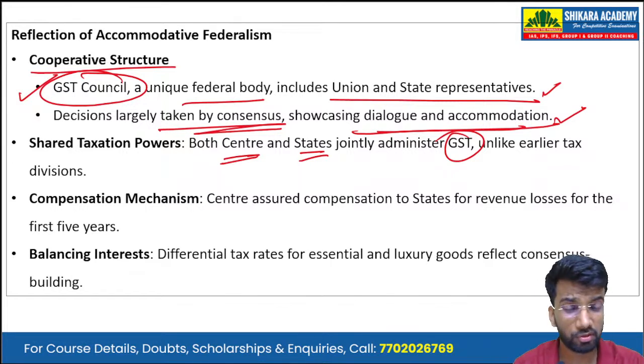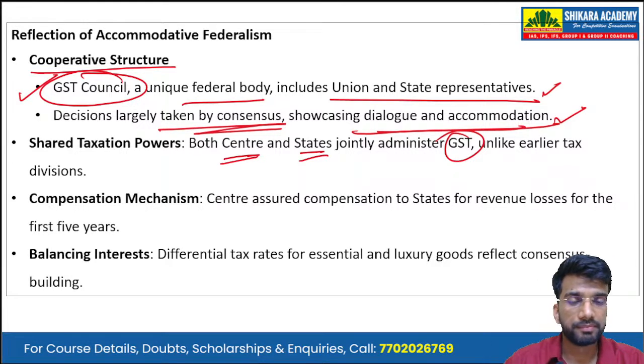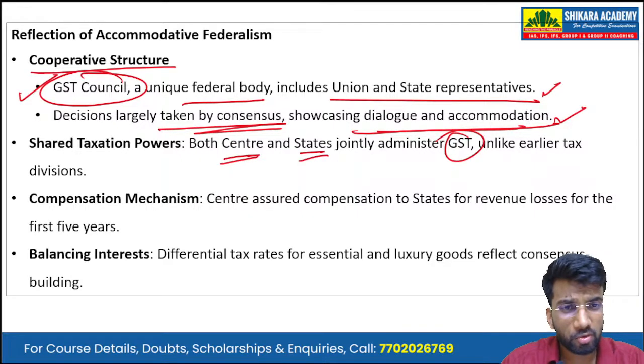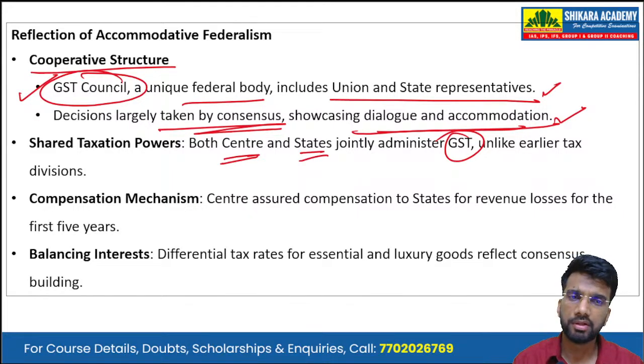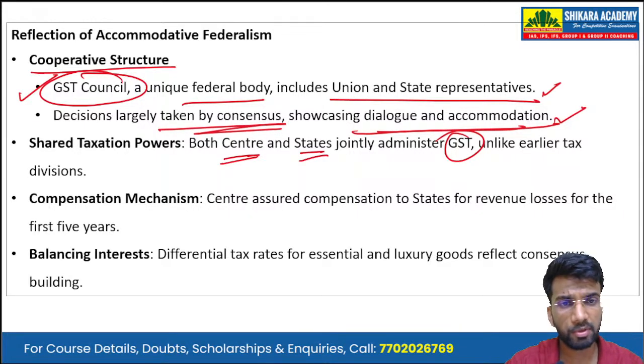The sales tax was also administered by the state government. So different indirect taxes were being administered by different governments. Now the 101st Amendment Act has led to shared taxation powers between both the center as well as the state governments.